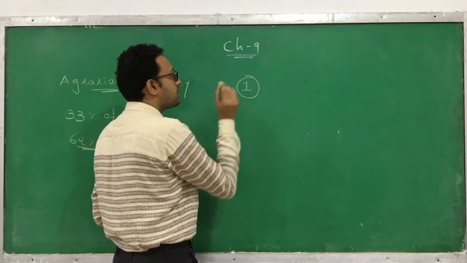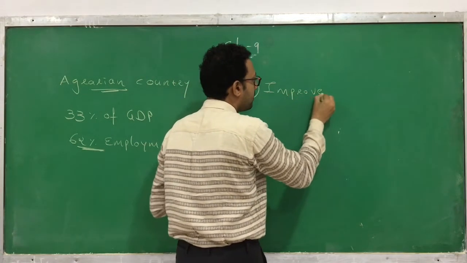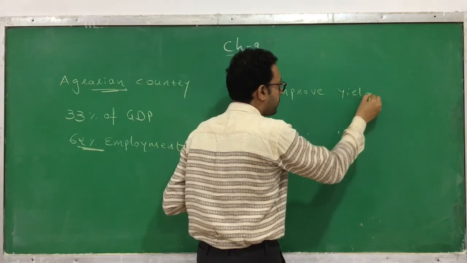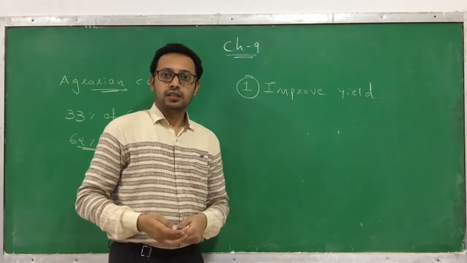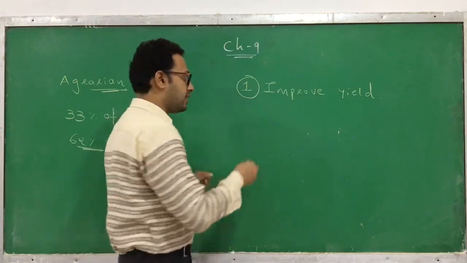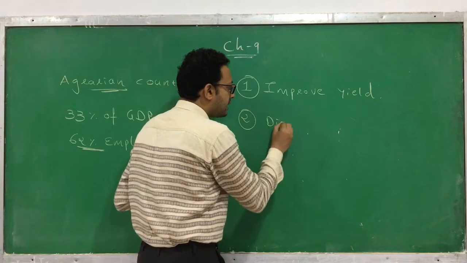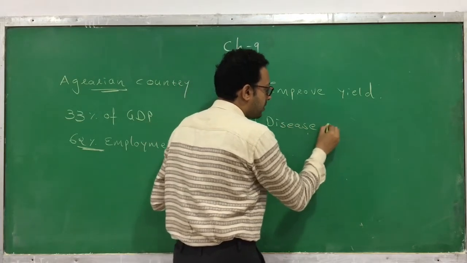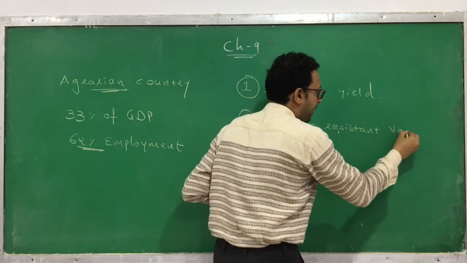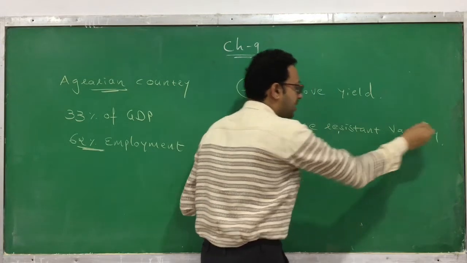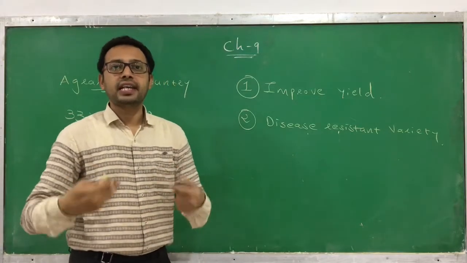The first purpose is to improve yield, meaning we want to improve the quantity, or the acre production should be increased. The second purpose is to generate disease resistant varieties. So the plant is not affected by disease, and hence the crop production or yield gets higher.